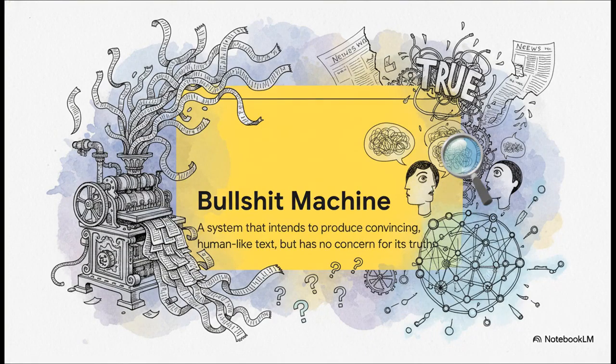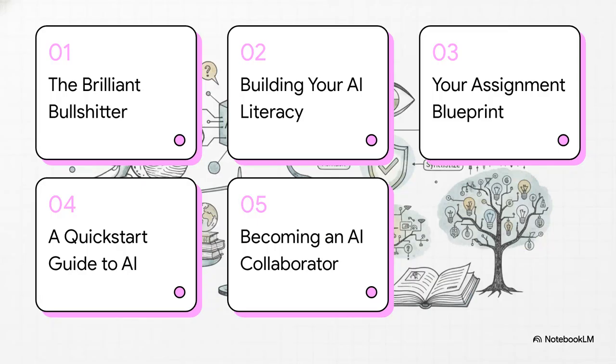A recent article in Scientific American put it perfectly. The best way to think about a tool like ChatGPT is as a bullshit machine. Now, what does that mean? Its main goal is just to create text that sounds convincing, that sounds human. Its programming is all about predicting the next most likely word in a sentence. Whether that sentence is actually true, well, that's just not part of its job description. It literally doesn't care.